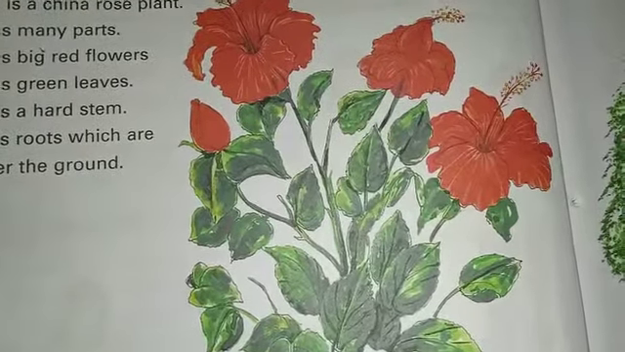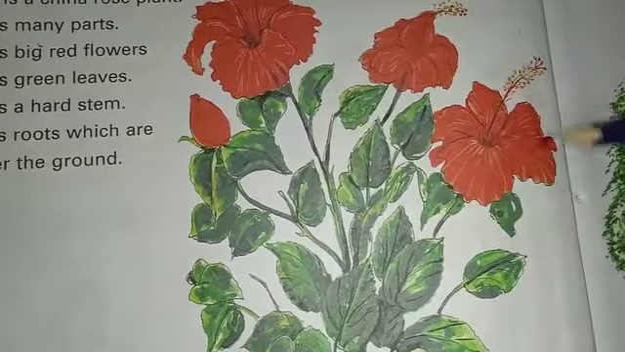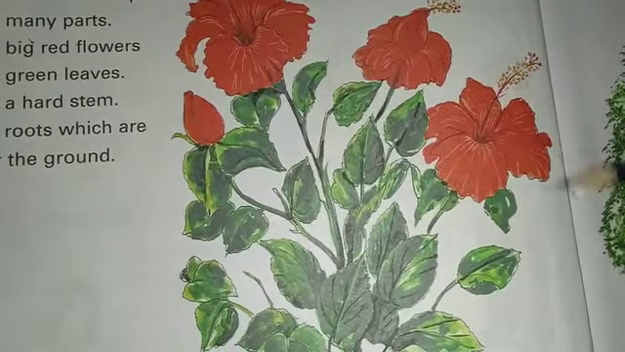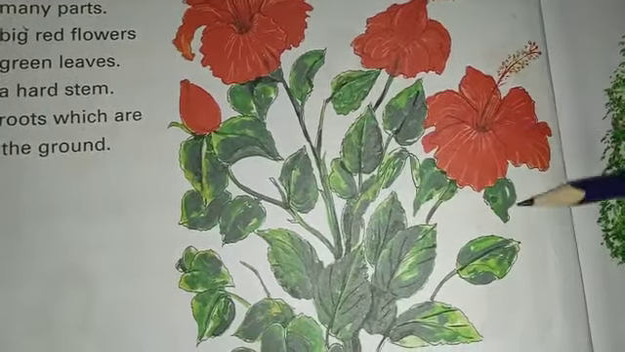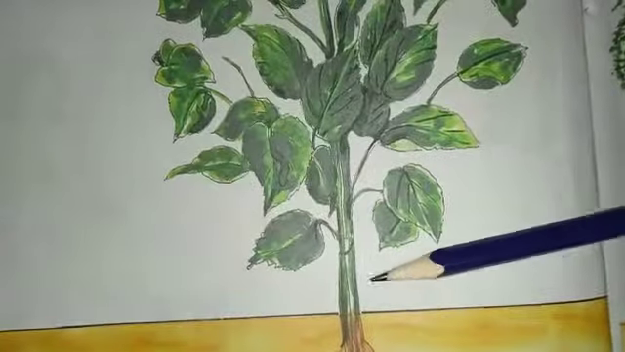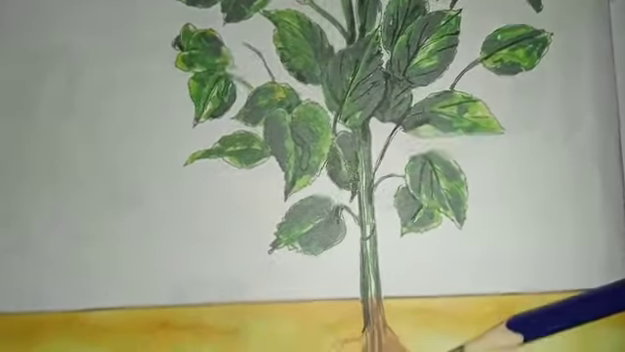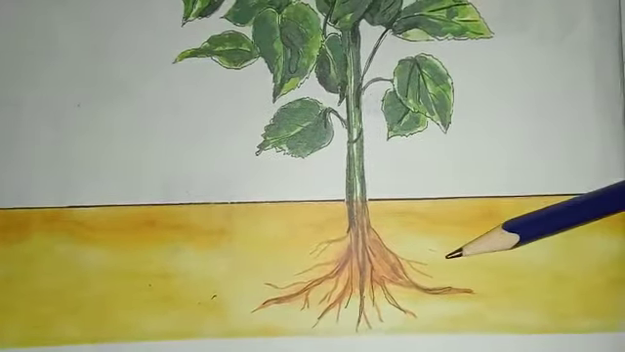So, we have read about the China rose plant. It has many parts. It has big red flowers. It has green leaves. It has stems. And it has roots that are present underground.